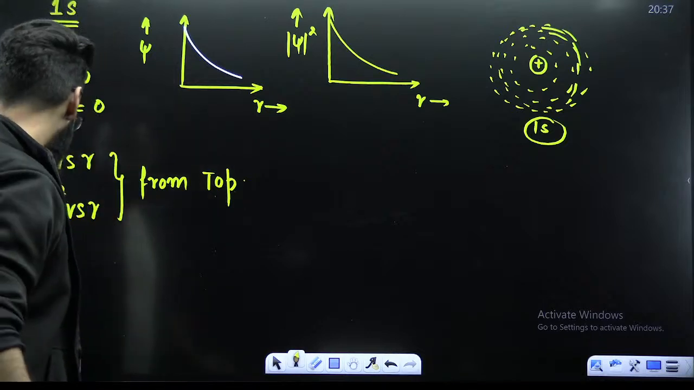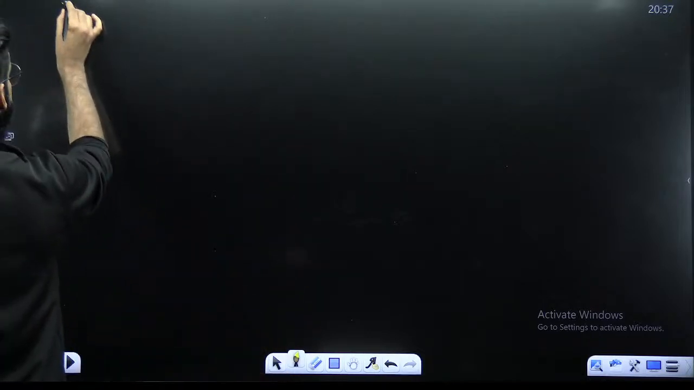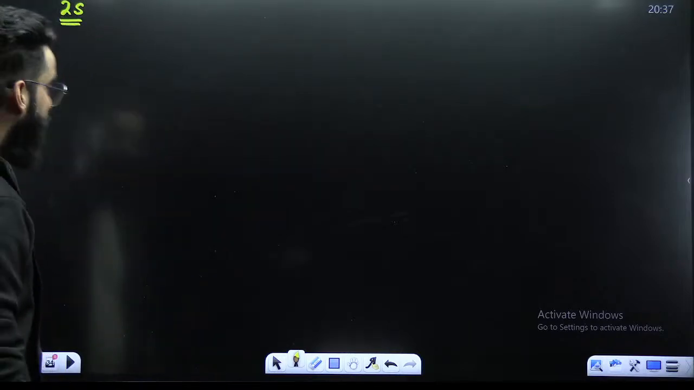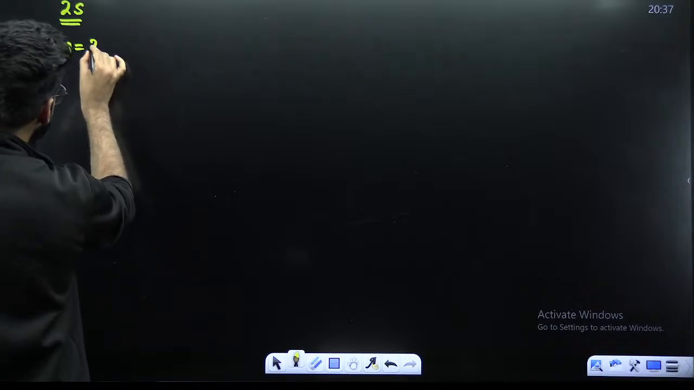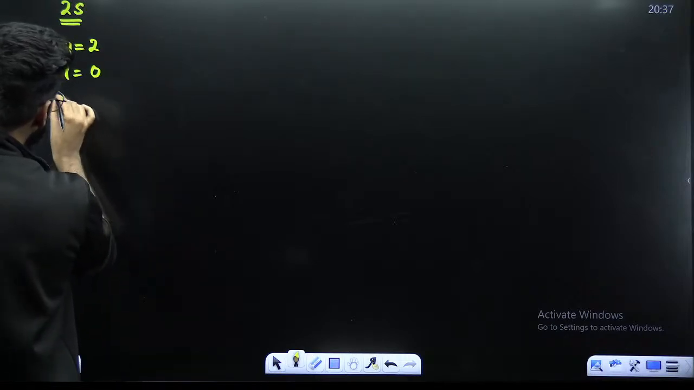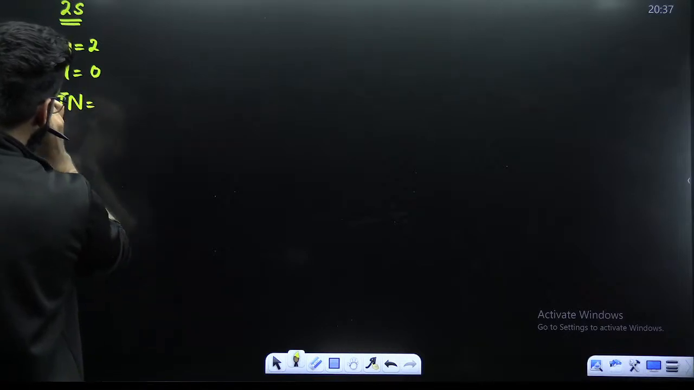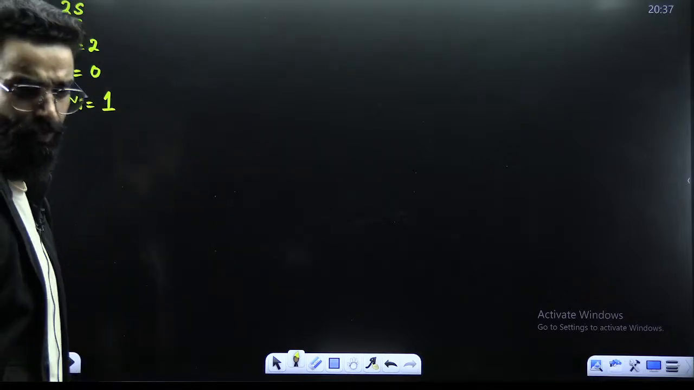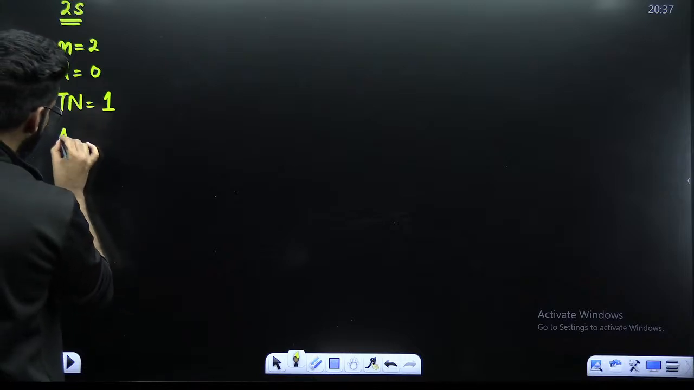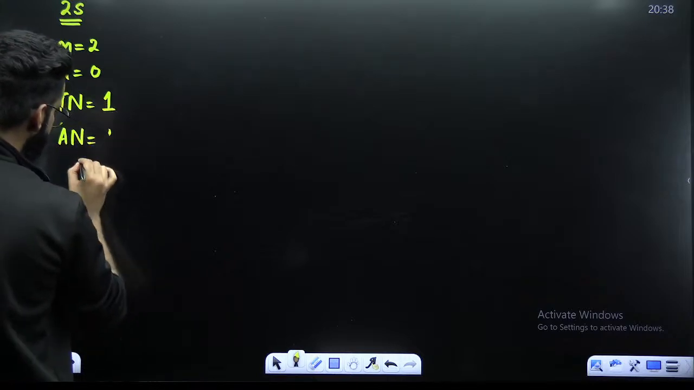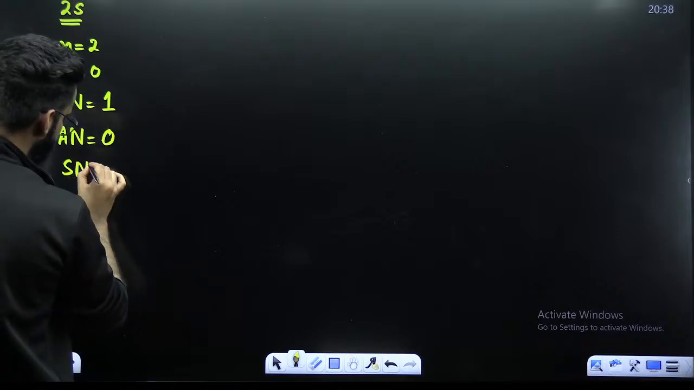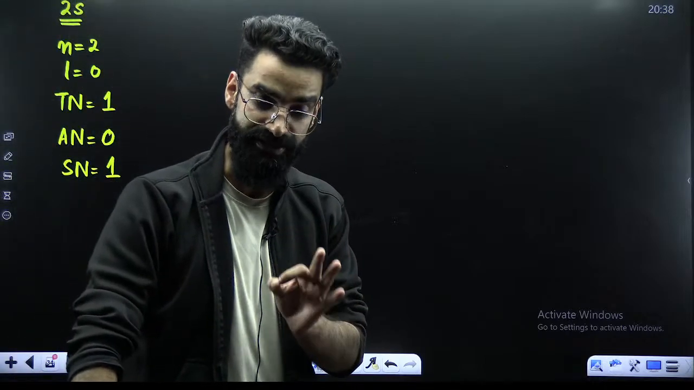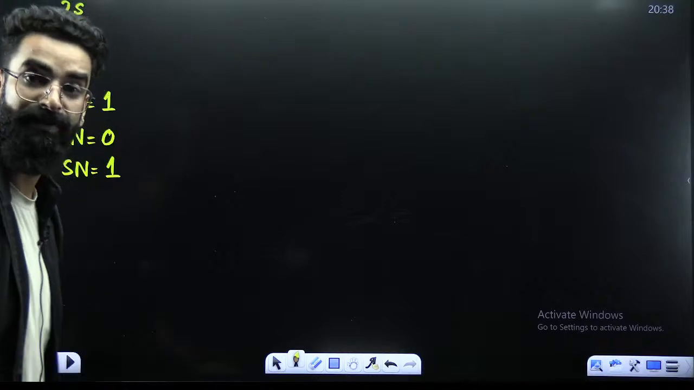Perfect. Now, for example, let me talk about 2s. In case of 2s, the value of n is 2. What is the value of L? L value is 0. So how many total nodes are there? Total nodes, n minus 1. 2 minus 1 is 1. Now, whether this one node is spherical or angular, what is it exactly? Formula: how many angular nodes are there? The value of L. L value is 0. So angular node is 0. That means this node is a spherical node. So basically, in case of 2s, you will find a spherical region wherein the probability of finding the electron will be 0.